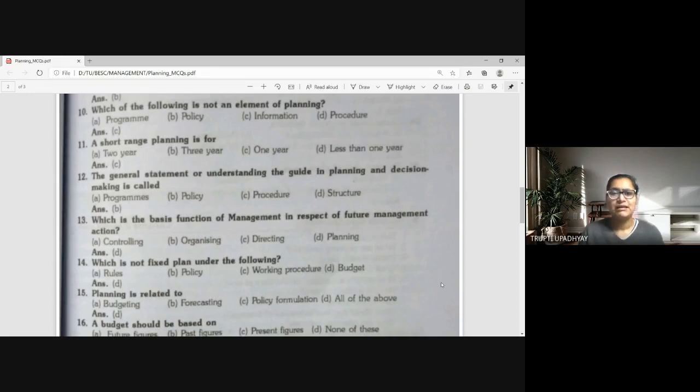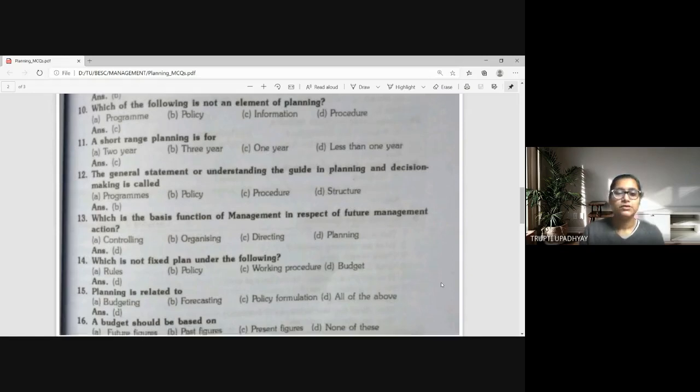Budget, obviously, like each department has a budget, like a sales department, production budget, cash budget, purchase budget, and the master budget is also there, the summation of all the different departments' budgets. Every year obviously you will not be spending the same amount, or having the income at the same level, right? So budget is flexible, so it's not a fixed plan. It changes year after year, right? So answer is budget.